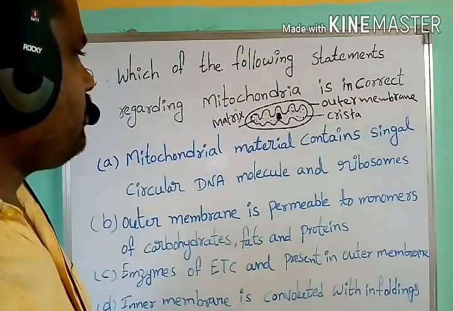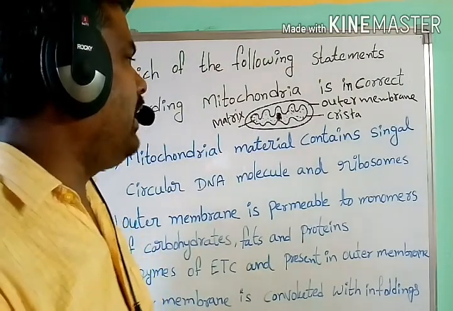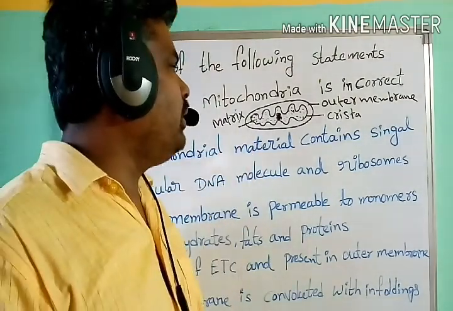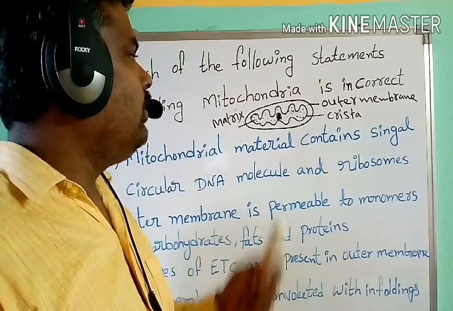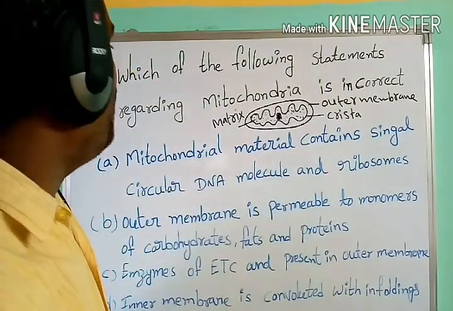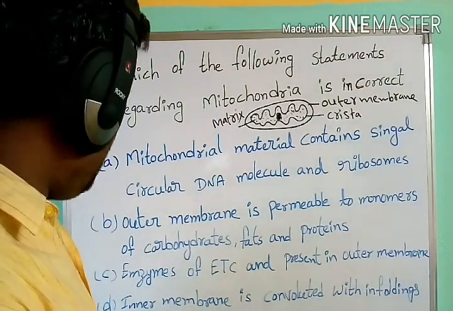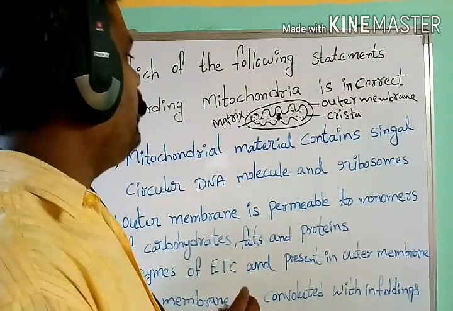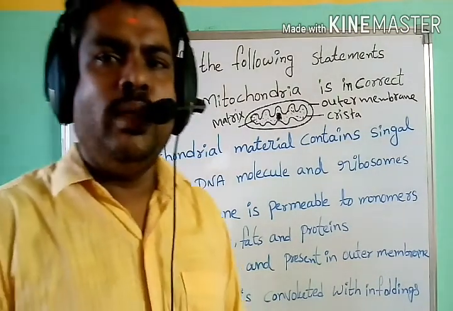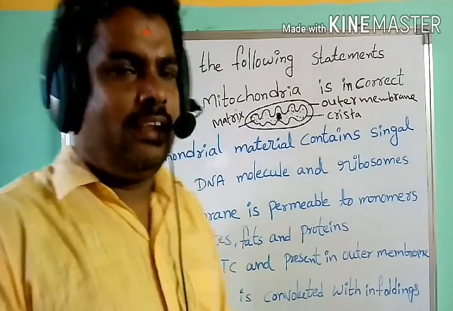Next, the outer membrane of the mitochondria is more permeable compared to the inner membrane. The inner membrane has more enzymes related to the electron transport chain.